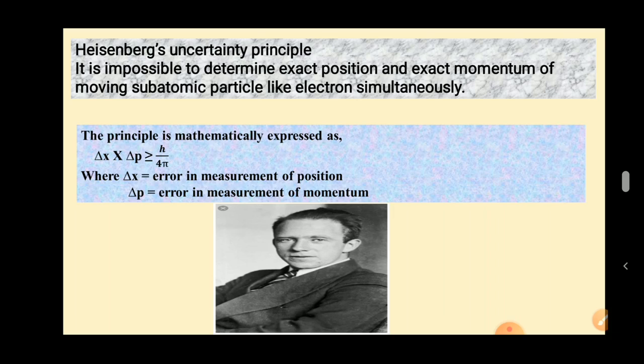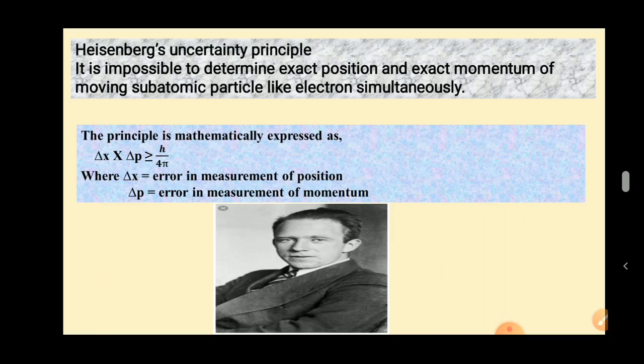Imagine that if you know mass of the electron as well as velocity of electron, you can't find exact place of electron. It may be anywhere. Same way, imagine that if you know the position or place of the electron, it is not possible to calculate mass and velocity of the electron. So simultaneously we cannot find both out. So this is called the Heisenberg uncertainty principle.